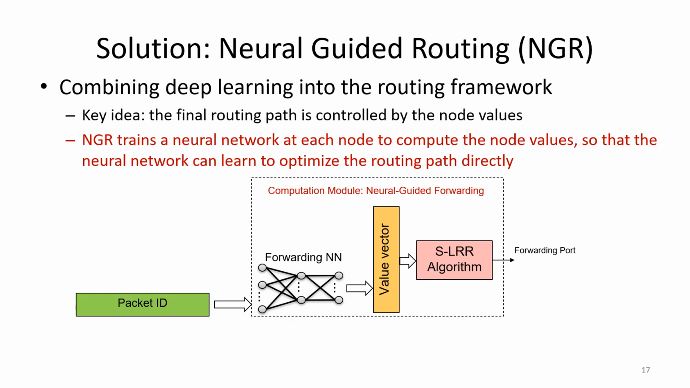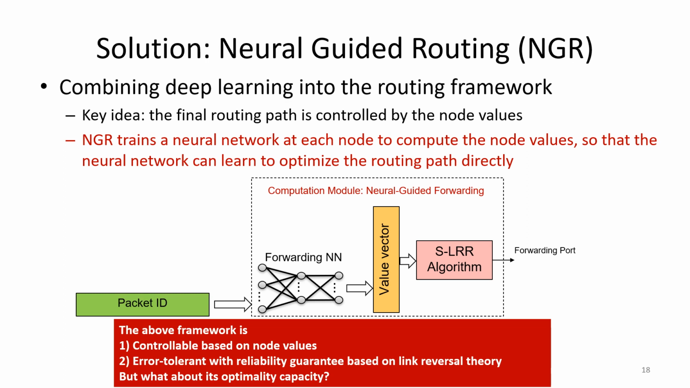The second part is how to combine deep learning into the routing framework. The key idea is that the routing path is fully controlled by the node values in this framework. So in NGR, we train a neural network at each node to compute the node values, so that the neural network can learn to optimize the routing path directly.